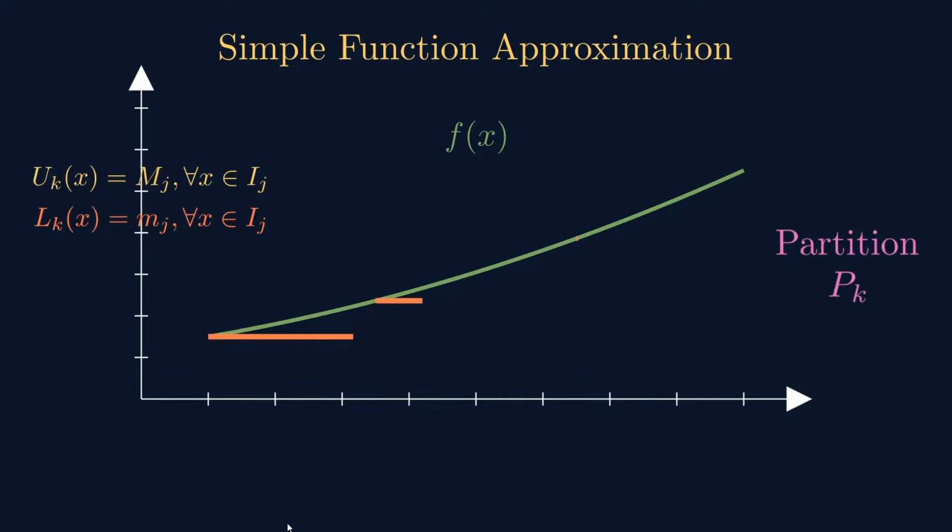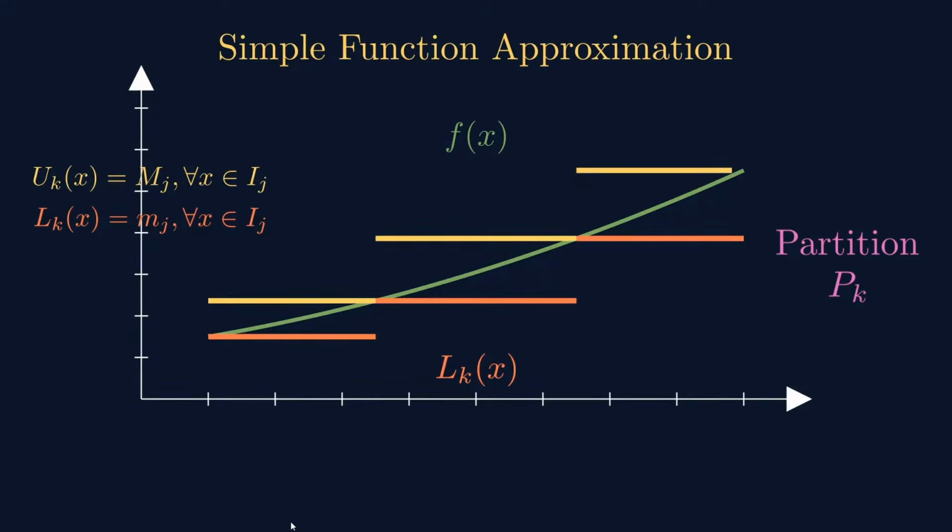See, in a given interval, the red shaded strip represents LK. It is precisely below the graph of the function, the green graph. Therefore, LKx for each k is less than the function value f of x.